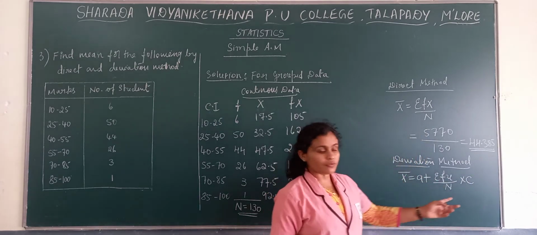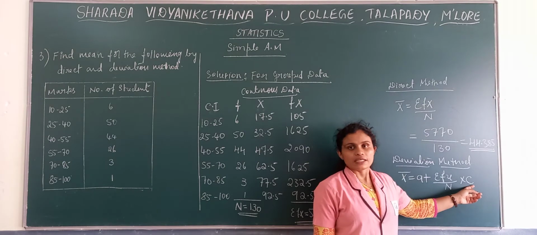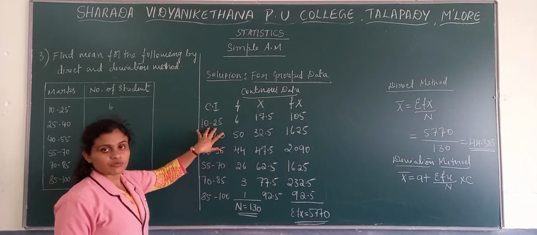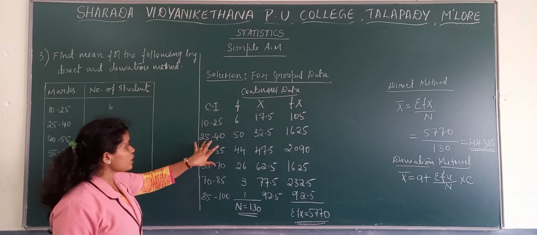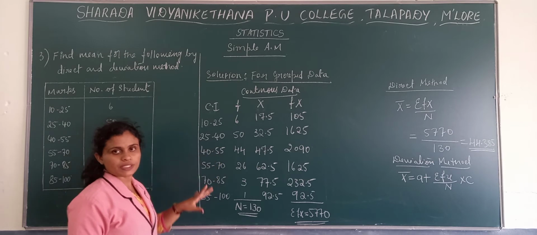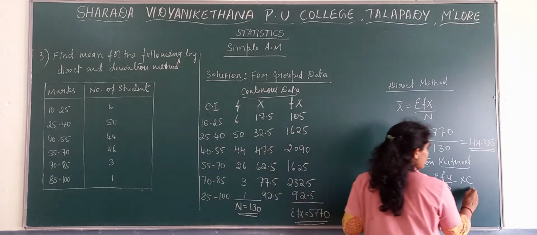Why do we get c here? Here we get c because we have a gap between the class intervals. Because when we get a continuous series, we know that there is a gap between the lower limit and upper limit, so we need to multiply with c.